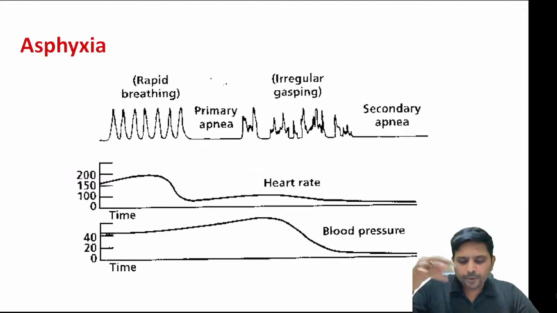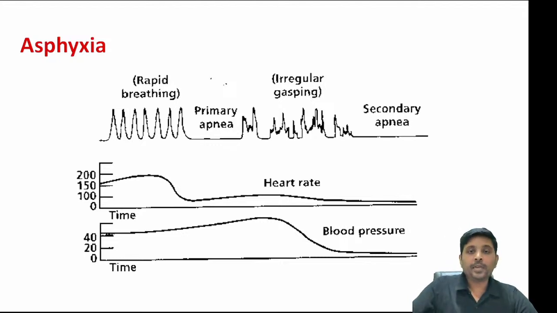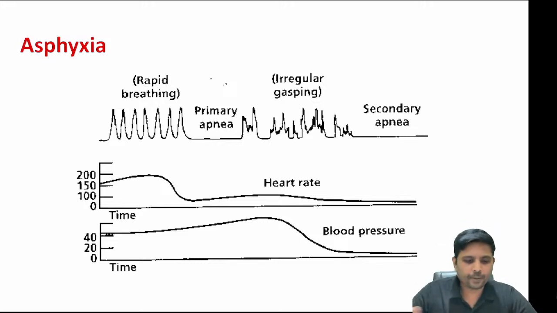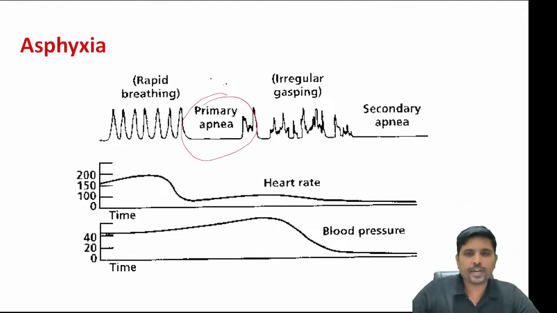Before proceeding to this topic, let me explain something about primary apnea and secondary apnea. What do you mean by primary apnea? Whenever any child is born, after birth it has to cry. When the child doesn't cry after birth, it is presumed that the child has undergone hypoxia. The initial stage of hypoxia is characterized by primary apnea.